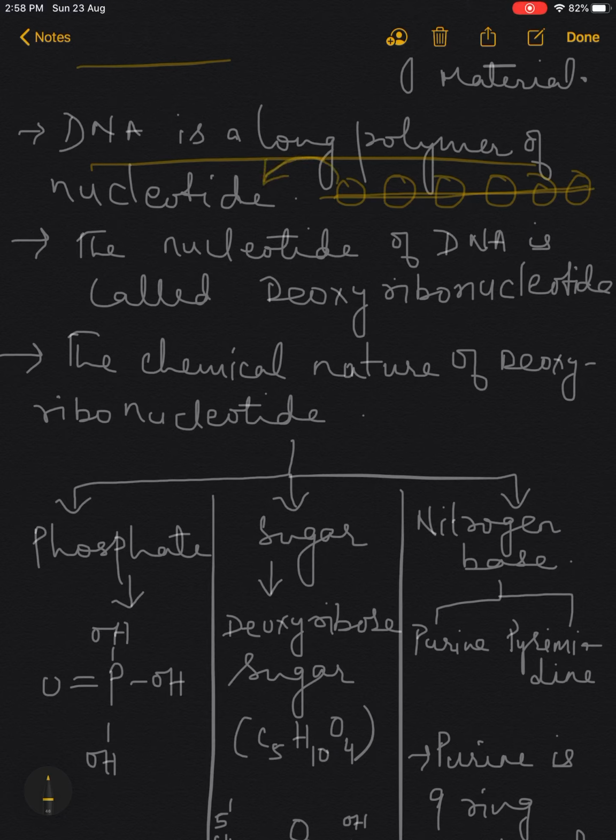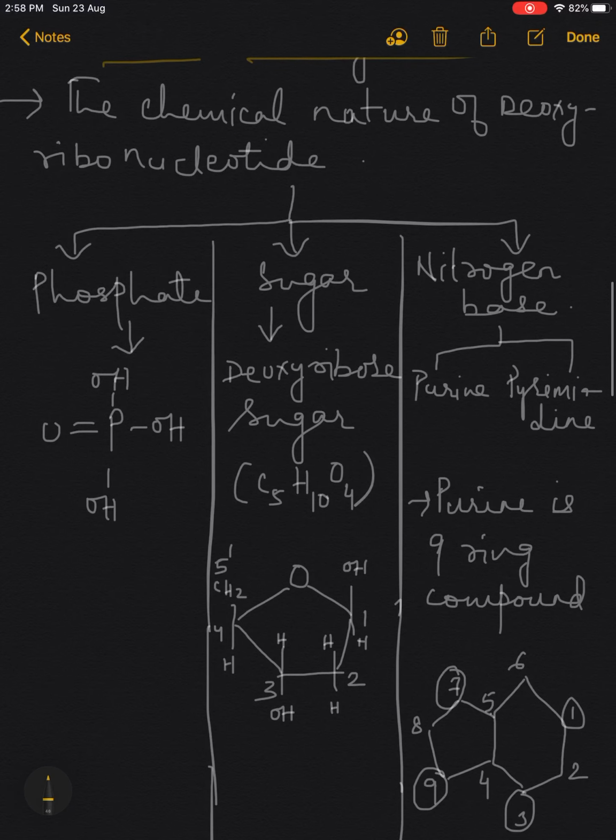That means DNA is made up of many nucleotides which are joined together to form a big polymer. Children, the nucleotides of DNA are called deoxyribonucleotides. Now let's see the chemical structure of a nucleotide.